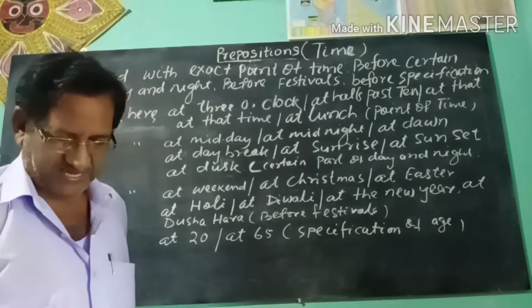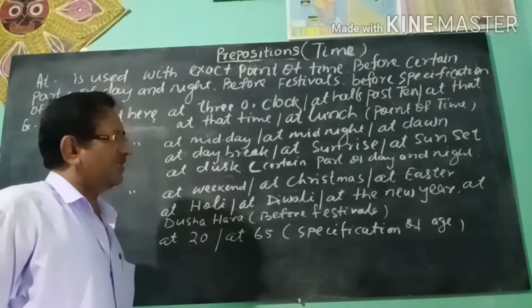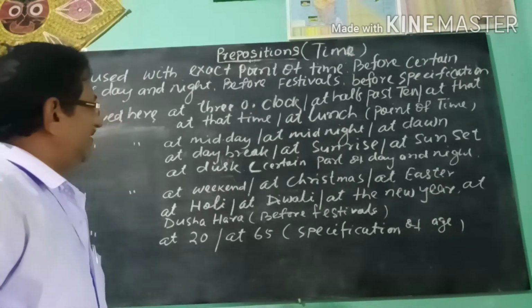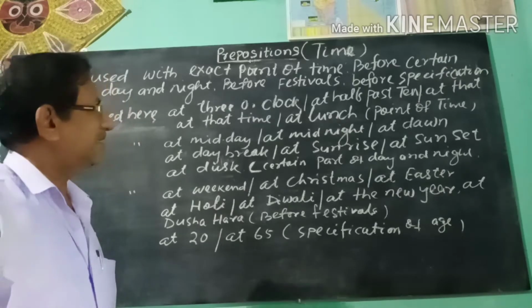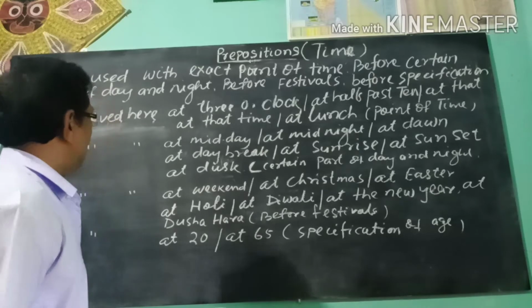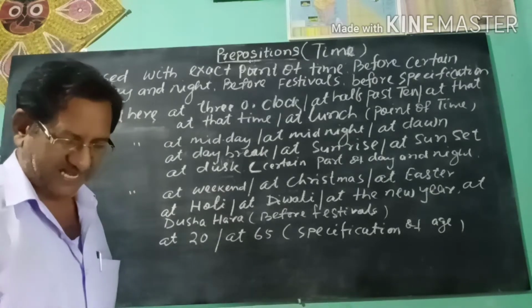In my previous class, I have already discussed and also finished the preposition of place. Now we shall discuss about the preposition of time.